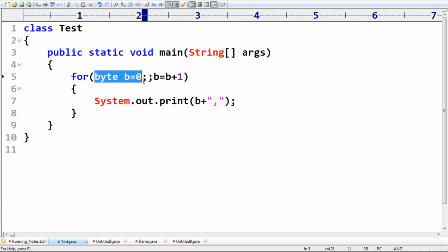So now the first one is the initialization section. Second one, conditional expression. Third one is the increment and decrement section.